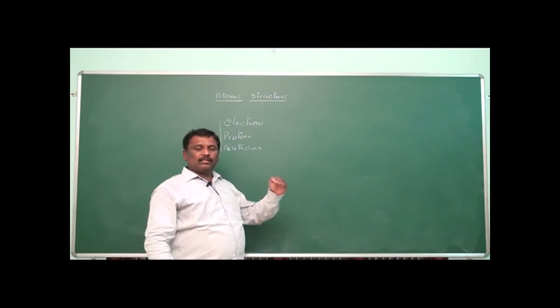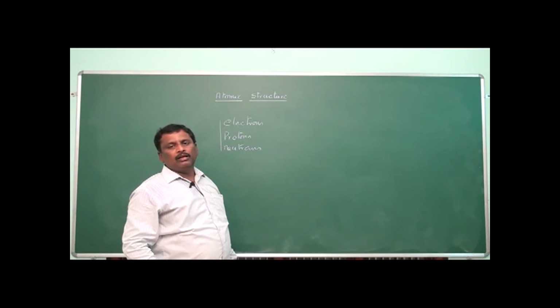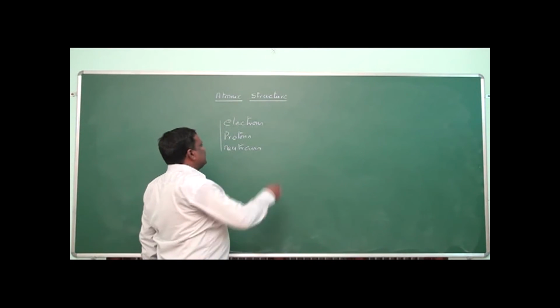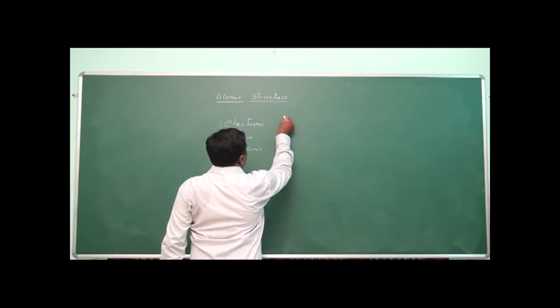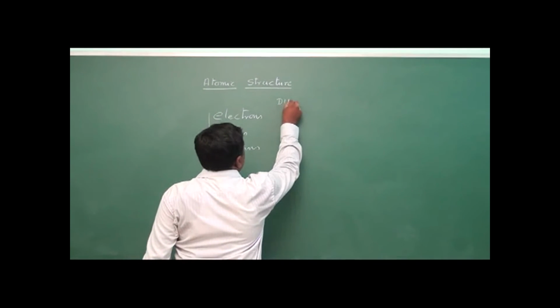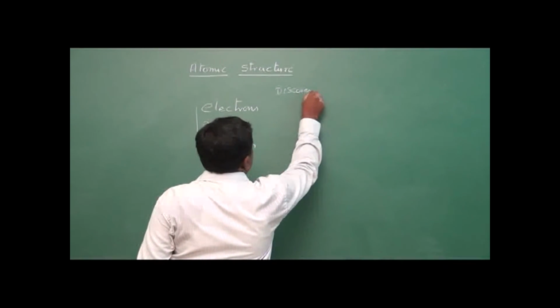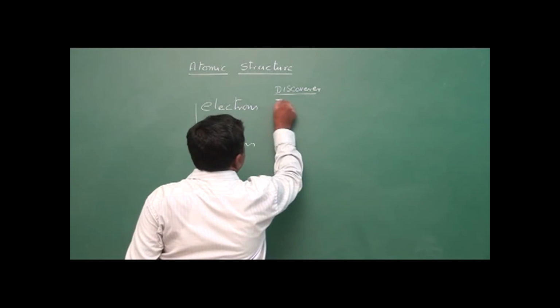Now let us observe the properties of these fundamental particles. First one is the electron. The electron was discovered by J.J. Thomson.